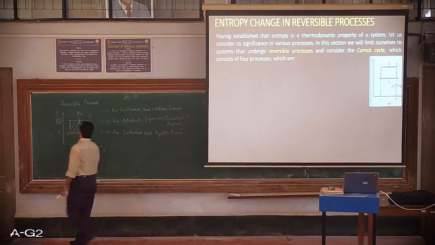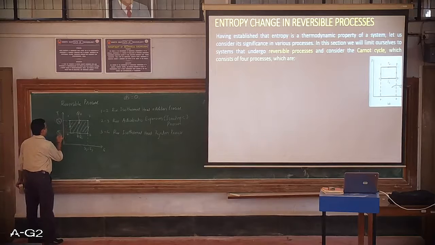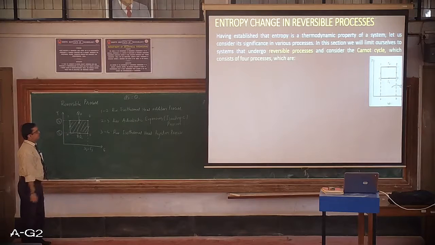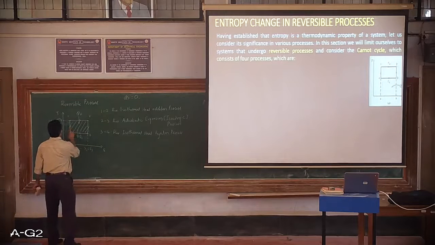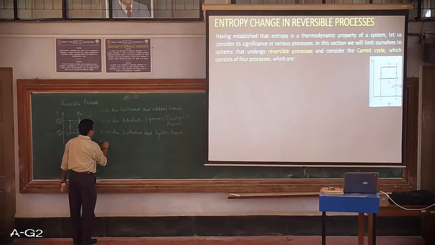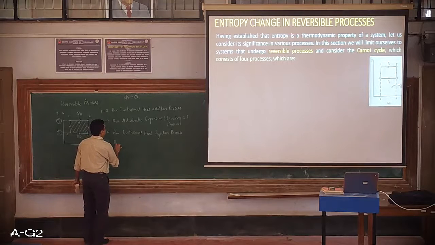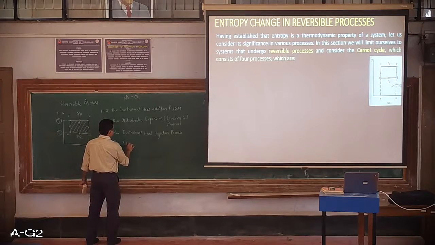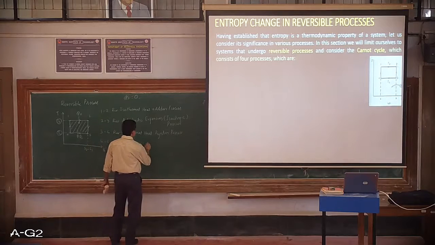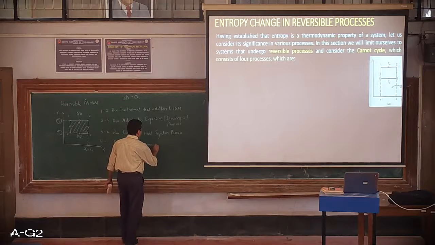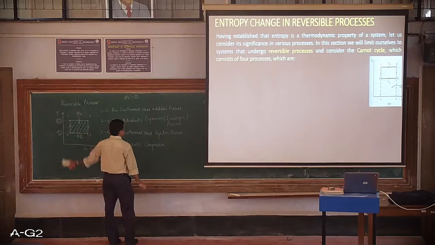Okay, so here heat is rejected at QL to the lowest temperature TL. Clear? And thus completing the cycle, we have process 4 to 1, which is again called reversible adiabatic compression now to reach back to initial state 1.